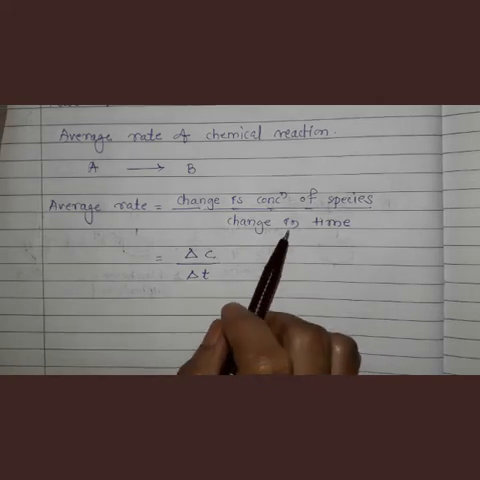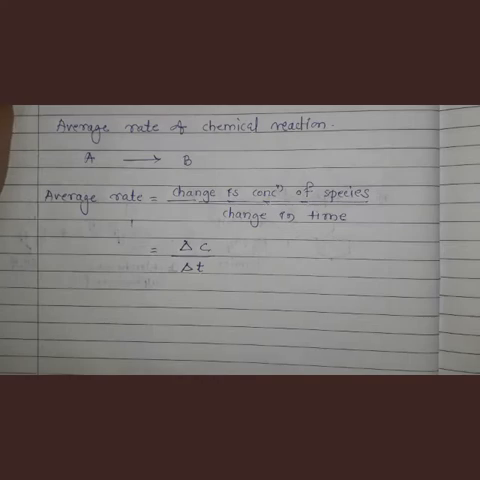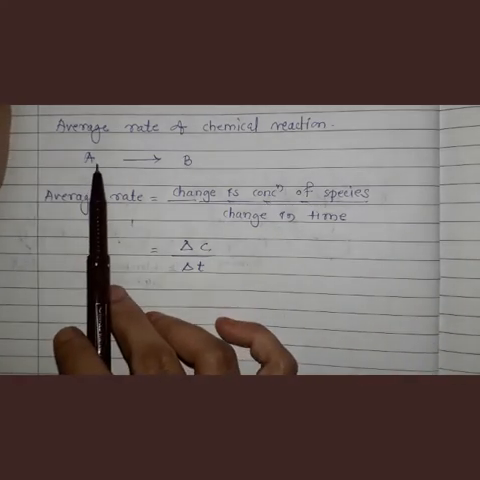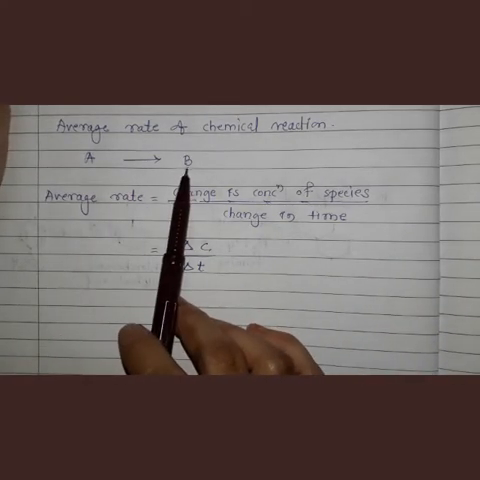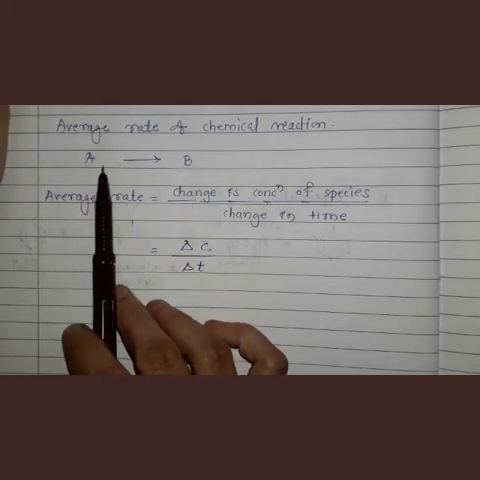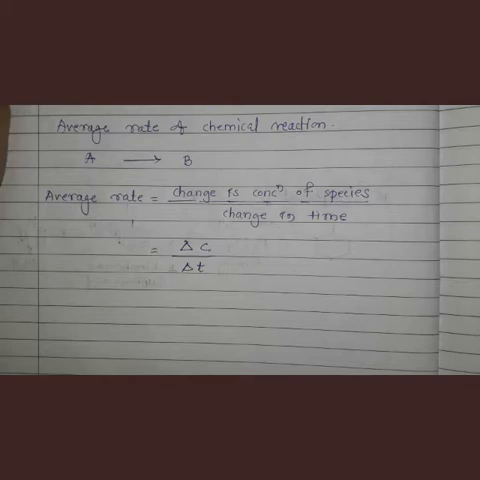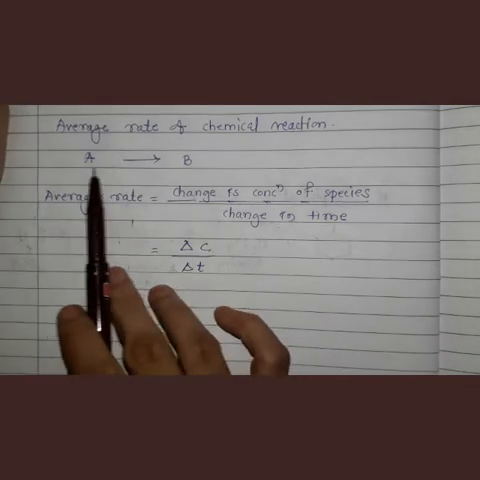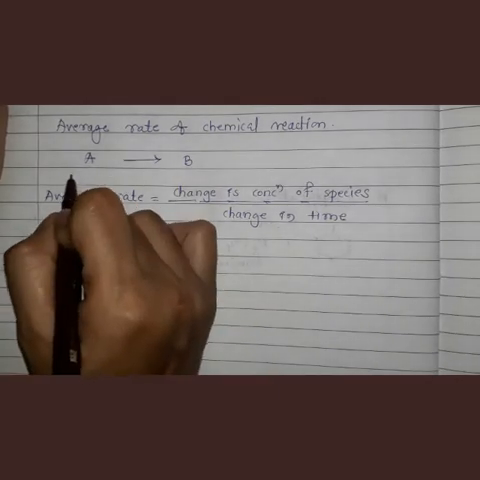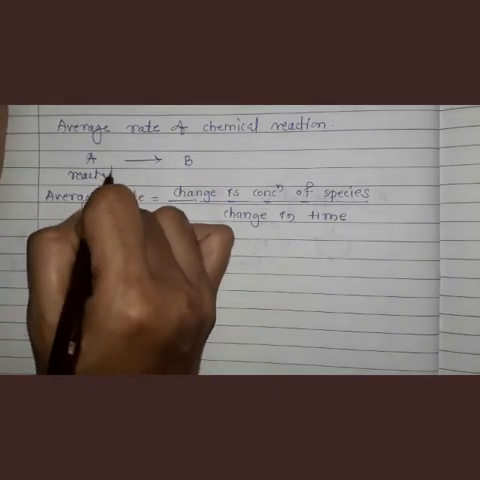Okay. Now let us write this average rate for a simple example of reaction. Suppose A gives us B. Simple reaction A to B. Now for this reaction we have to write the average rate. So this is the reaction in which A is reactant, right?